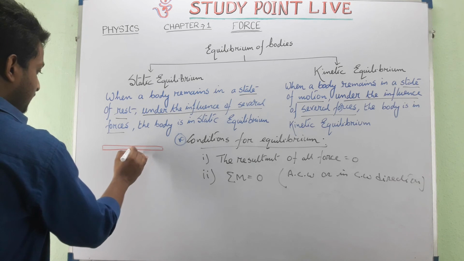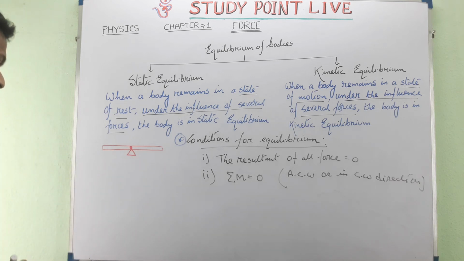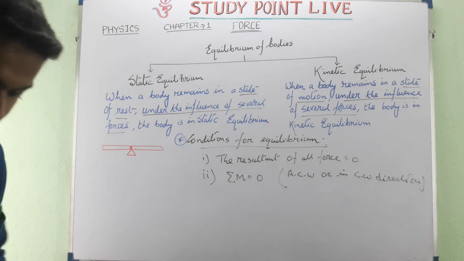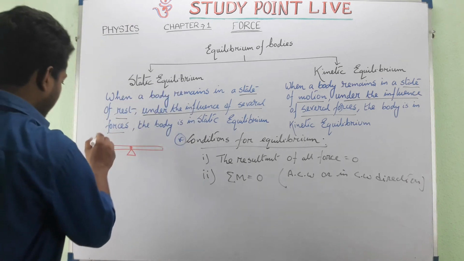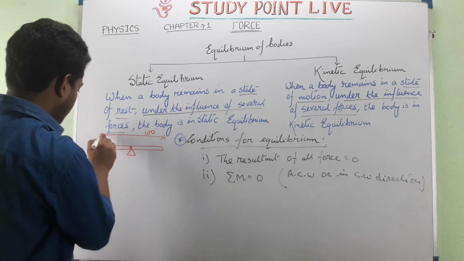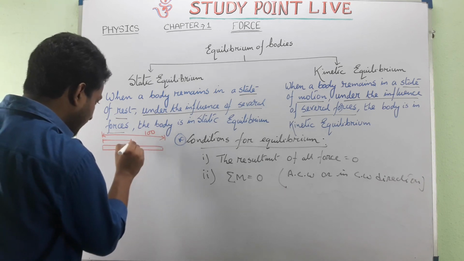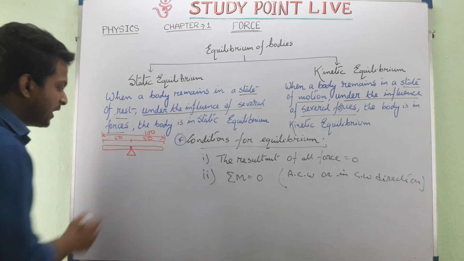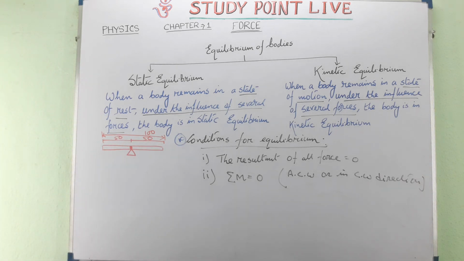It is fixed at its center, or it is balanced, and this is also known as the fulcrum. So if the total distance is 100, we can say that from here it is 50 and from here it is 50, because at the midpoint the uniform bar is balanced on the fulcrum.